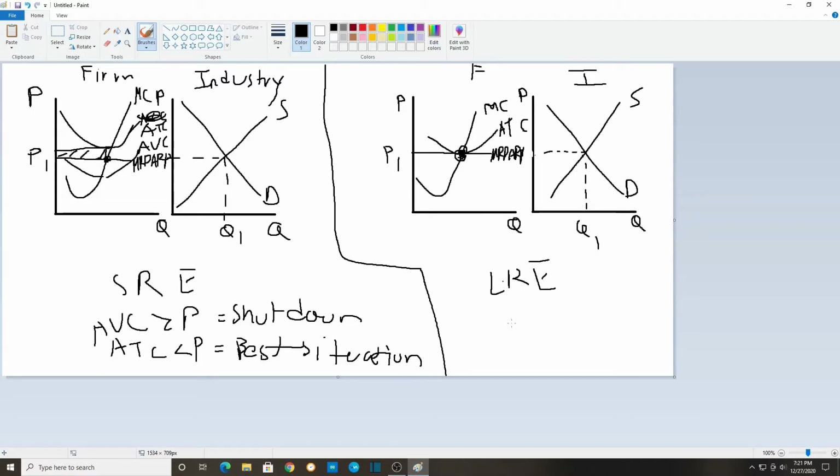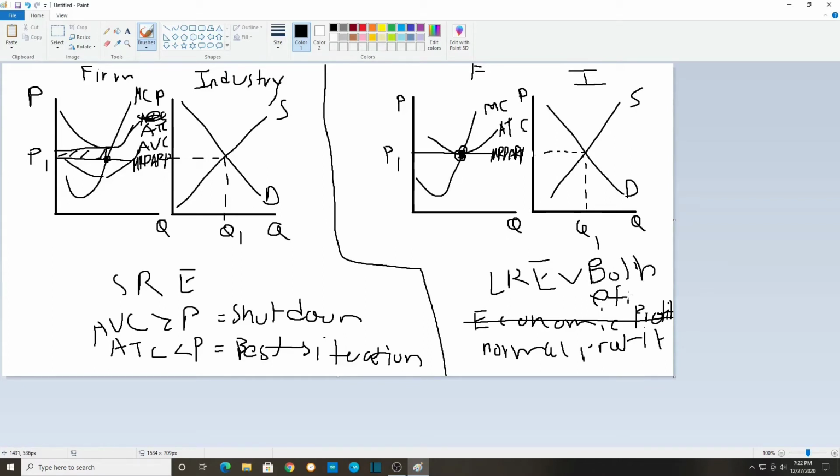equals MC. So in long run equilibrium, as you can see, there's going to be no economic profit, and we're just going to be making a normal profit. And here, there's yes to both efficiencies for long run equilibrium in perfect competition. So these are the graphs, and let's move on to concept 3.